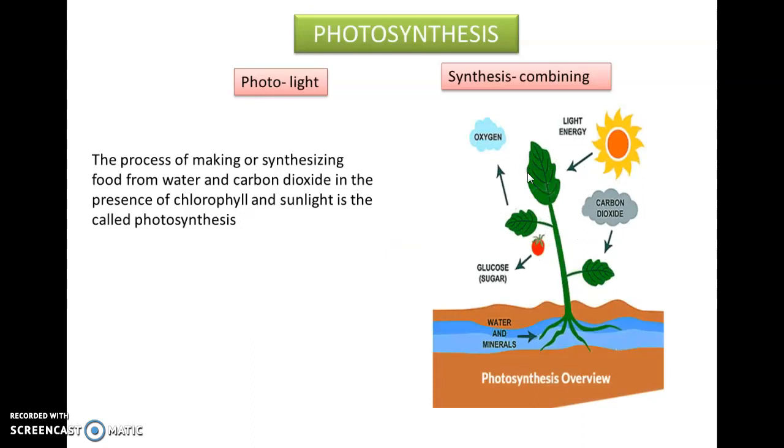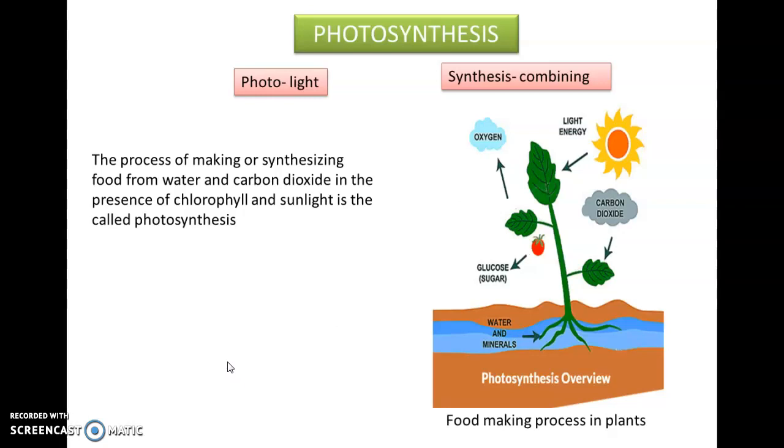We can see in this picture the leaves are receiving sunlight and carbon dioxide from the atmosphere, and water and minerals from the soil, to prepare food in the form of glucose and release oxygen into the atmosphere.